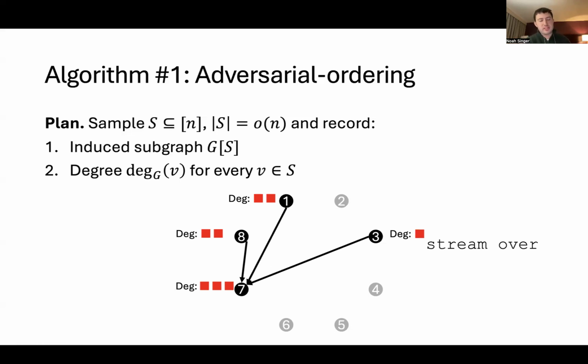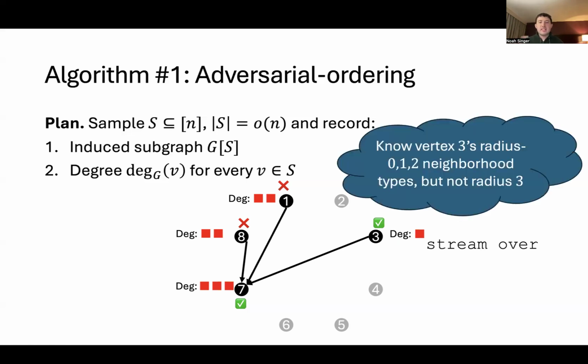So I look at some vertices, like for example, vertex 3, and I know that vertex 3 has degree 1 in the graph G, and it has degree 1 in this induced subgraph. So I actually know all of its neighbors. All of its neighbors are in the induced subgraph. Similarly, for vertex 7, it has degree 3, and it has 3 neighbors in the induced subgraph. But these other vertices, vertex 1 and vertex 8, are missing some edges in the induced subgraph. Their degree is higher than their degree in the induced subgraph.